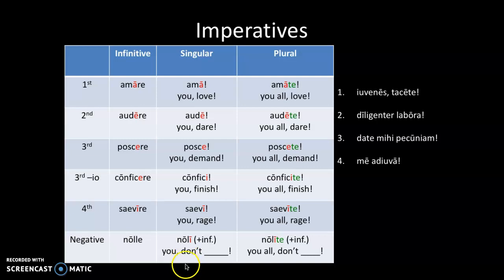For example, don't love, to one person, would be noli amare. Don't love, to multiple people, would be nolite amare. All right, so for example, juvenes, tacete: young men, be quiet. You work diligently. You give me money. Sorry, you all give me money. You help me.